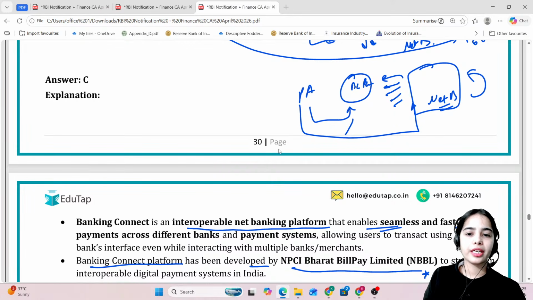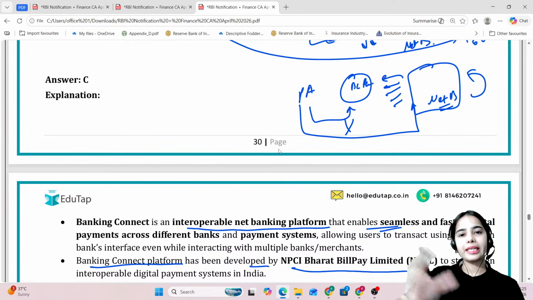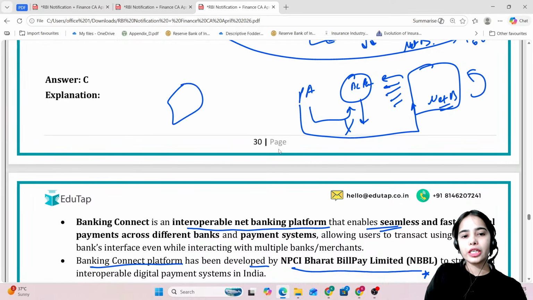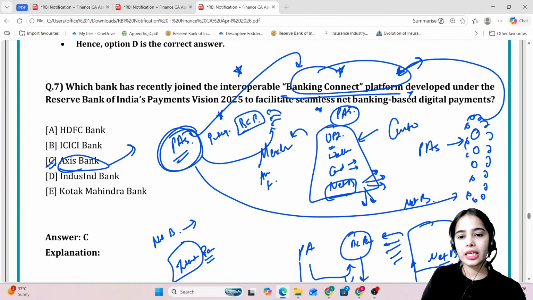So the payment aggregator does not have to do separate tie-ups with each and every bank single-handedly. As well as, if the Banking Connect platform is there, then through net banking, the QR code payment can also happen, and the intent based payment can also happen. That means as soon as you click on net banking, you will be taken to the bank's app through which you can do the net banking.